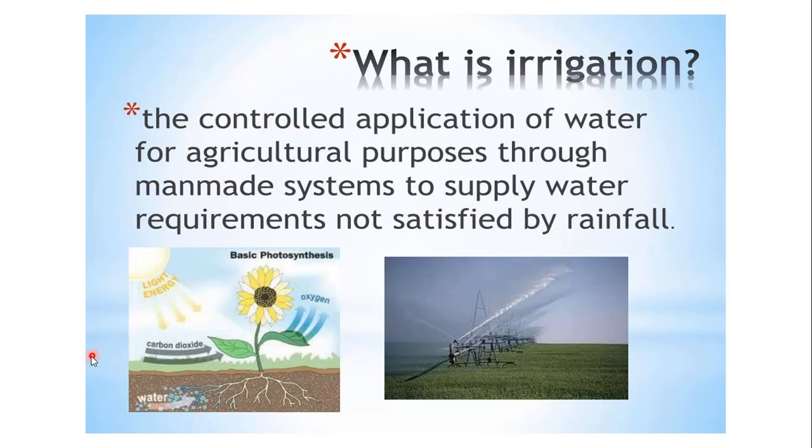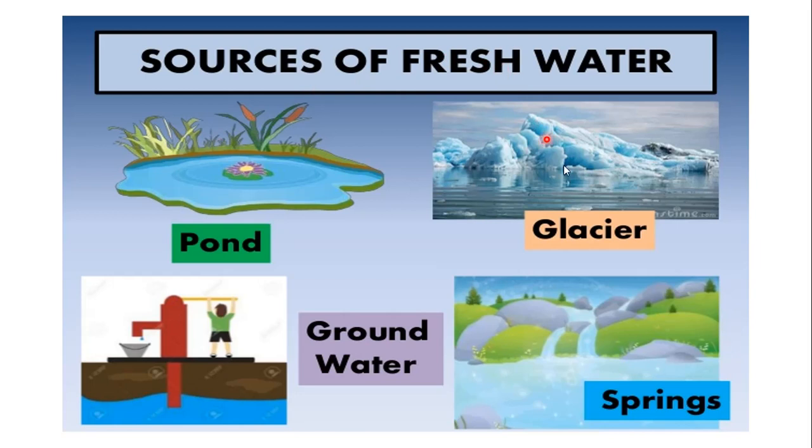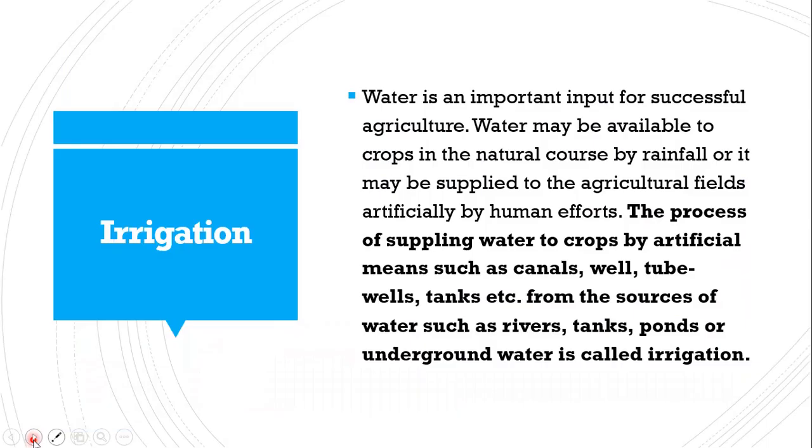We will see another simplified definition of irrigation, and this is a diagrammatic or pictorial form of fresh water. We can see fresh water in the form of ponds, glaciers, groundwater, and springs. Now this is the definition of irrigation. Please remember, children, this you have to learn by heart: the process of supplying water to crops by artificial means. This is again a keyword, such as canals, wells, tube wells, tanks, etc.